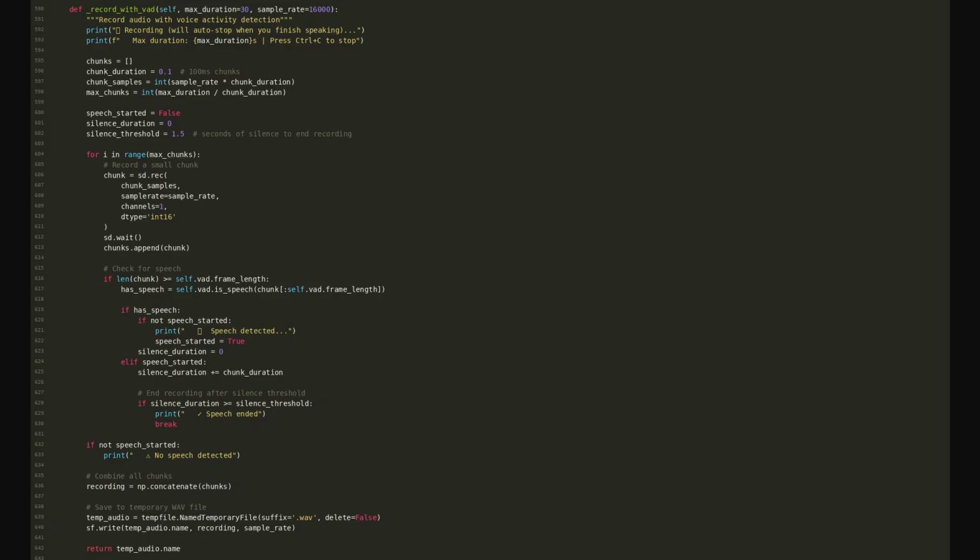Recording uses WebRTC voice activity detection. The microphone is sampled in 100 millisecond chunks at 16 kHz. Each chunk is tested for speech. Once speech is detected, the recorder keeps going and stops automatically after 1.5 seconds of silence. No button to press. No fixed duration. It just listens until you're done.